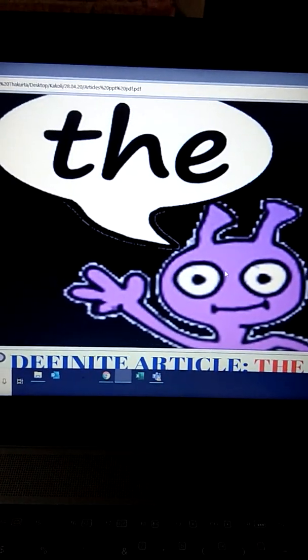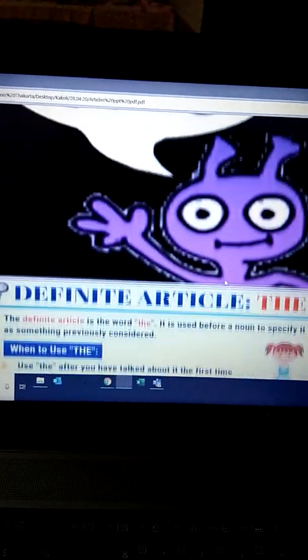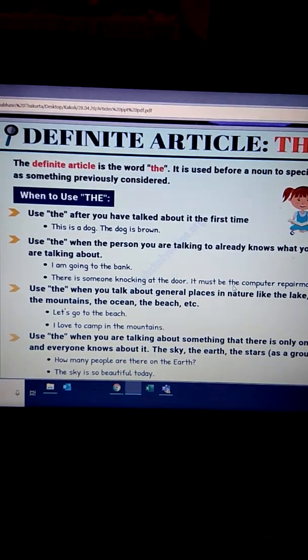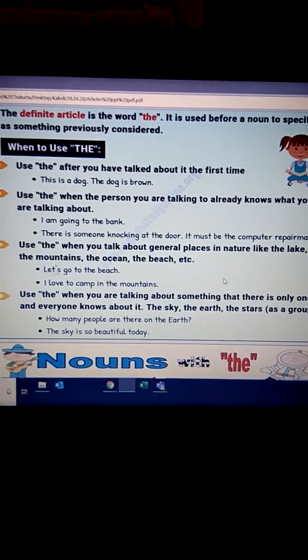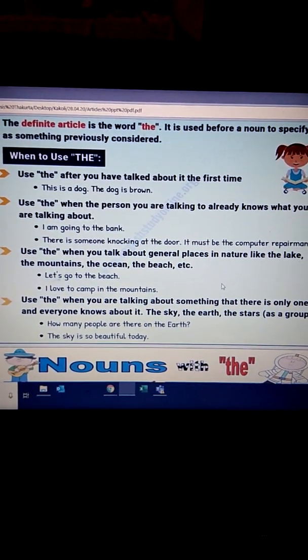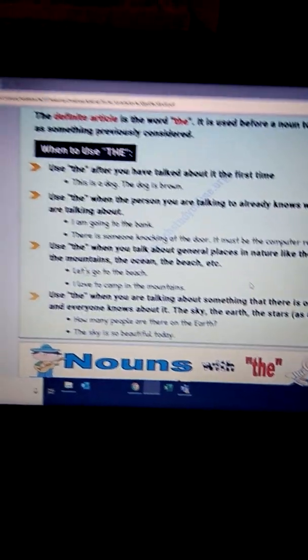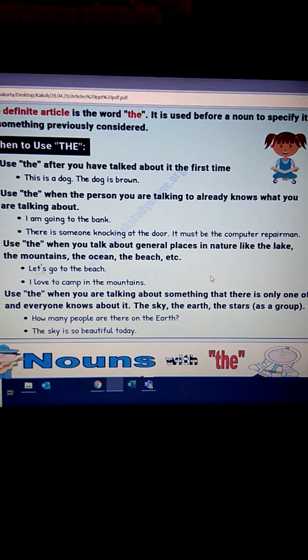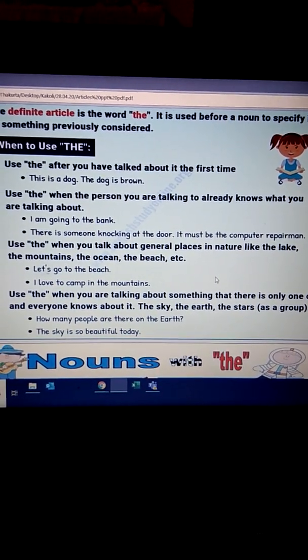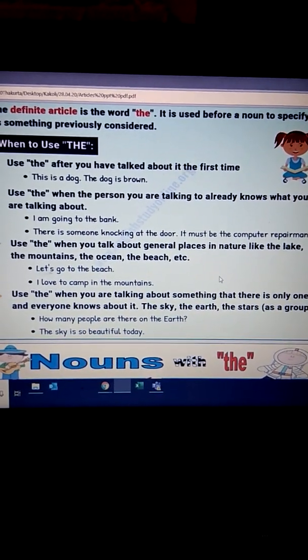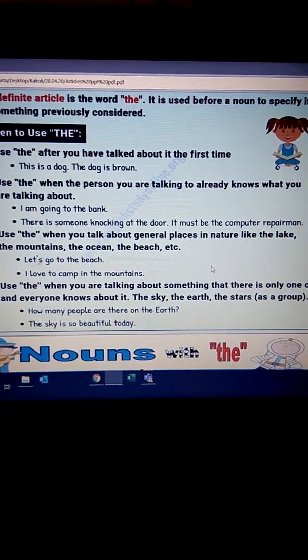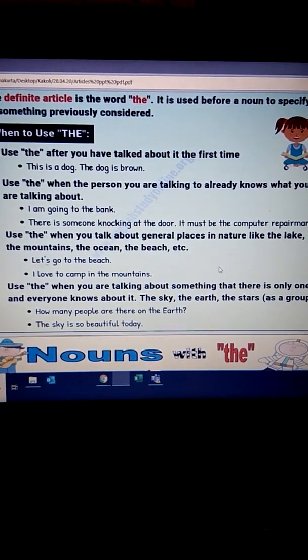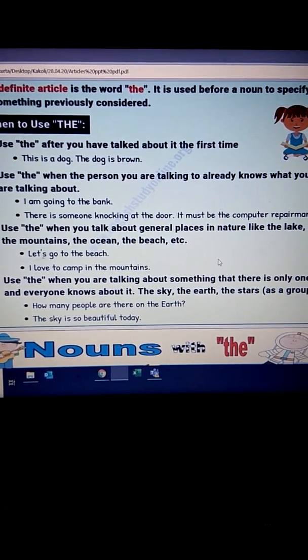Now we come to the article the. The is the definite article. When do we use the? The is used after we have already talked about something for the first time. Then the is used when we are talking about something which the person already knows. Next we use the about some general places.